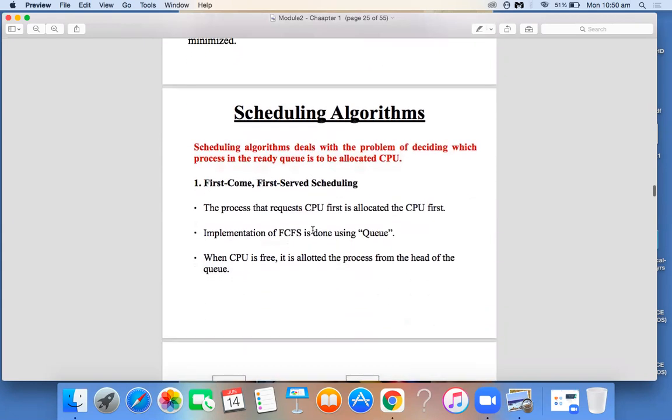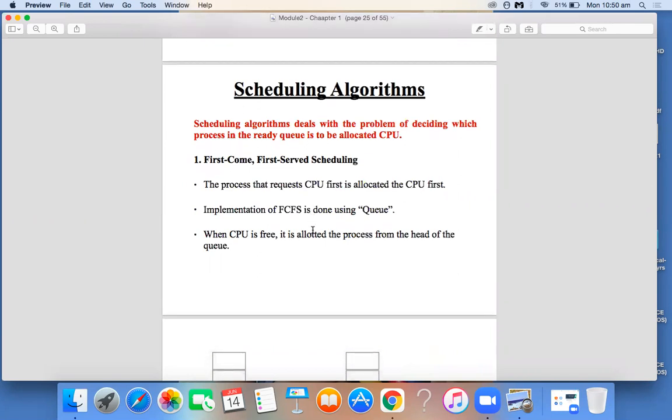Fine. Okay, scheduling algorithms. The first scheduling algorithm is the first come first served scheduling algorithm. Here there will be a ready queue which is maintained. Every time a process enters the ready queue, the CPU is given to that particular process. In whichever order they come, in that same order the CPU will be given to each and every process. That's why the name is first come first served. The process which has requested the CPU first will get the CPU first.